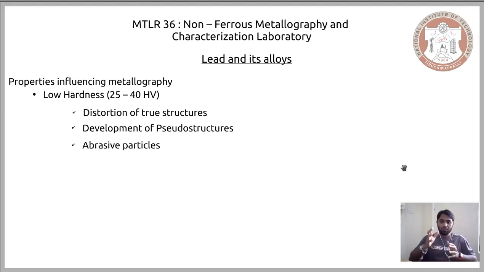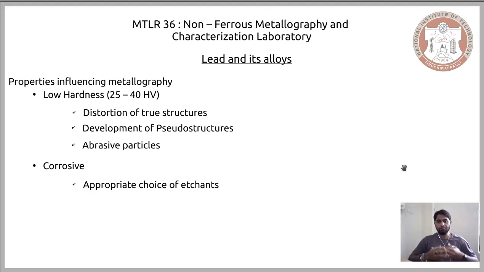This is one of the characteristic features to hold on to when you are working on lead and its alloys, particularly when you want to study them metallographically. The other property we need to keep in mind is that lead is highly corrosive in nature. Compared to some other non-ferrous materials, it is corrosive, and this plays a critical role when you want to etch the alloys of lead or pure lead, because you have to be very careful about which etchant you use and for how long.